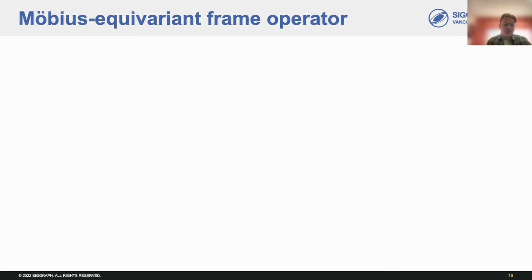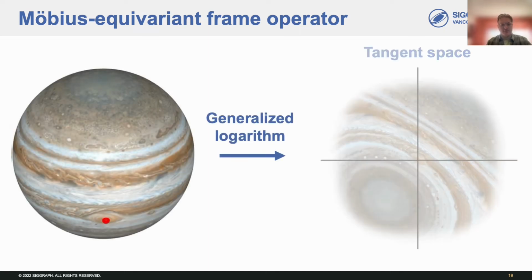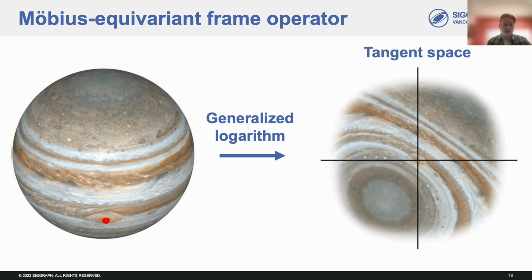So, how do we define a frame operator to align filters repeatedly in the presence of Möbius transformations? Here, we'll present the key insight and leave the details to the paper. Given a point in the sphere, which we'll take to be in the center of Jupiter's storm, the generalized logarithm maps us from the sphere to the tangent space at the point, giving us a description of the relative positions of neighboring points.